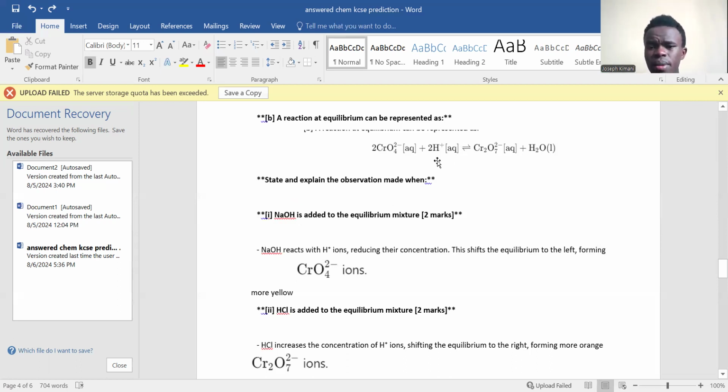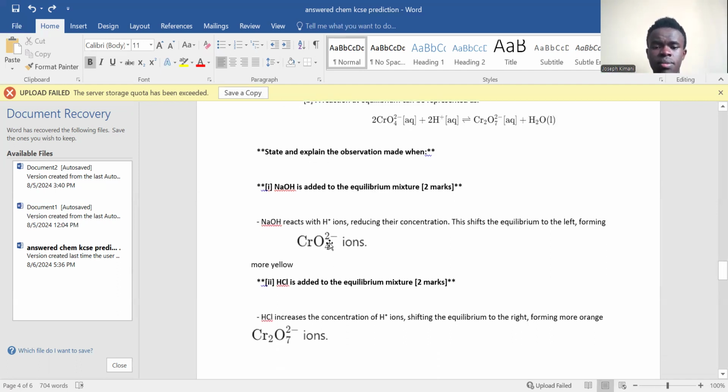Remember these are hydrogen ions, this is an acid. If you add a base to an acid, it will react with the acid, so it will reduce the concentration of hydrogen ions. If it reduces the concentration of hydrogen ions, the equilibrium will shift to the left, favoring this side, forming chromate ions.